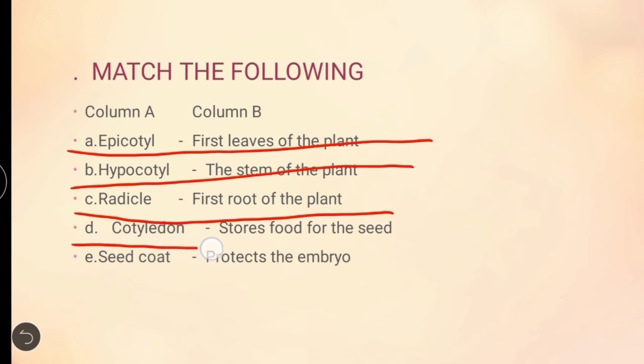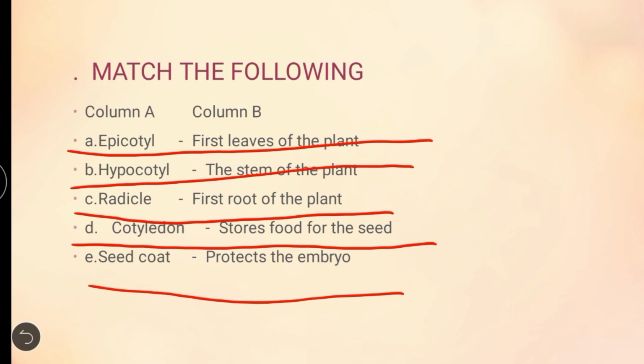Then cotyledon. What is cotyledon? It stores food for the seed. And then seed coat protects the embryo. So epicotyle means first leaves of the plant. Hypocotyle, the stem of the plant. Radicle, first root of the plant. Cotyledon, stores food for the seed. Seed coat, protects the embryo.